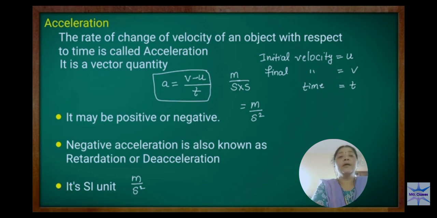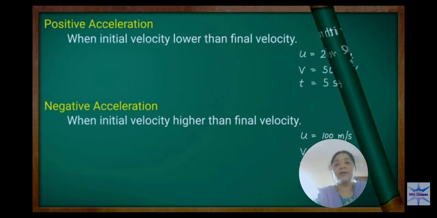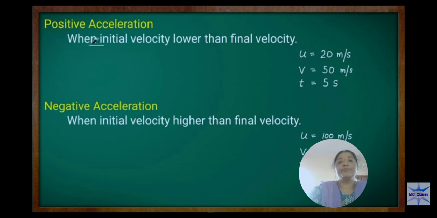To understand positive acceleration and negative acceleration, we have one example here. Seeing the example, you can understand better. See, positive acceleration: when initial velocity is lower than the final velocity, you have positive acceleration. Here they have given initial velocity is 20 meter per second and final velocity is 50 meter per second. Time is 5 seconds.